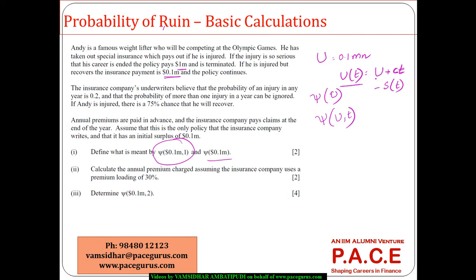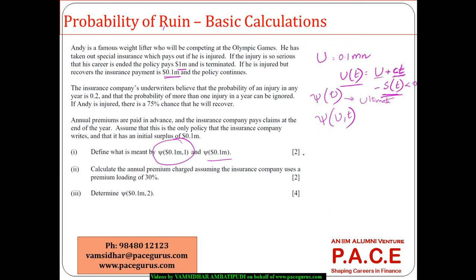So we are talking about the initial surplus and the receipts of the premium minus the payment of the claim. If this value is less than 0, then we say that this is a ruin. If I am not mentioning any time period, it is called ultimate ruin, whereas this is a timely kind of ruin.